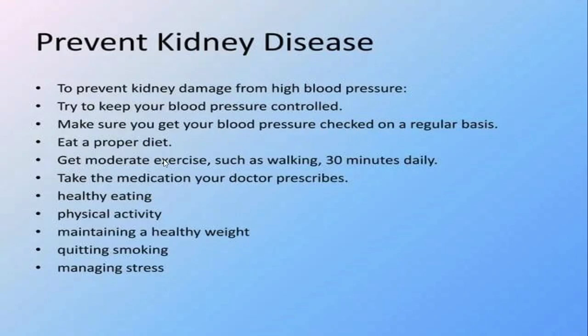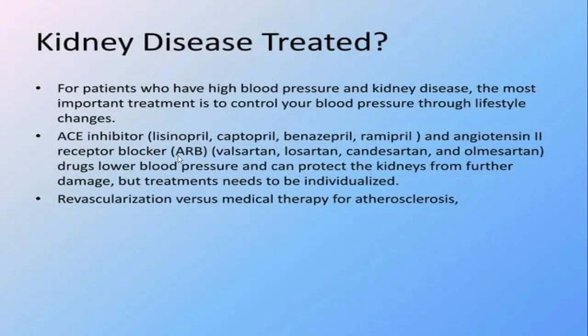Eat a proper diet, exercise. Another is take medicines from your doctor's prescription, healthy eating, physical activity, maintaining body weight, quitting smoking, and managing your stress level, right? These are some prevention methods for kidney diseases.